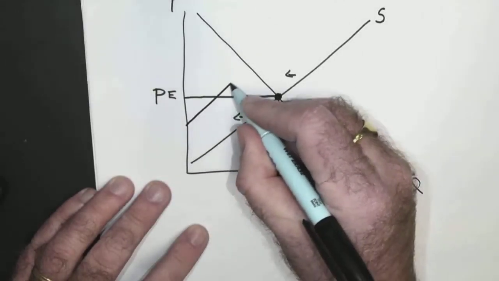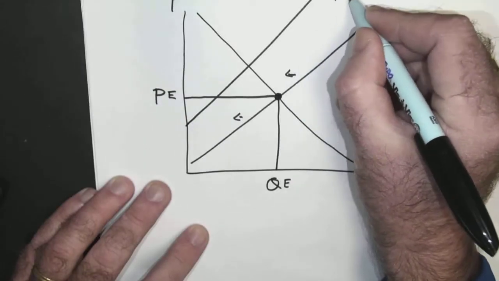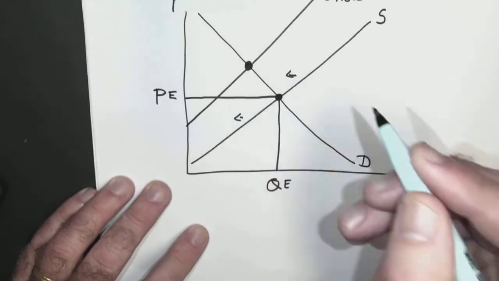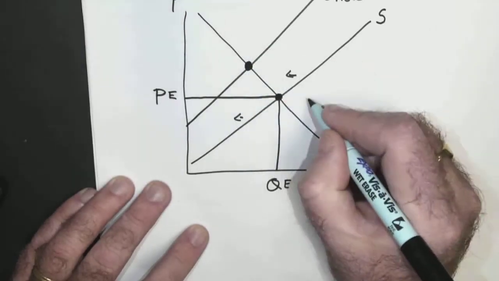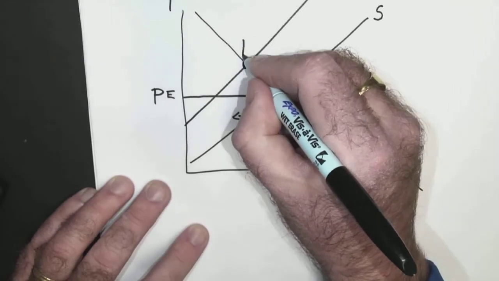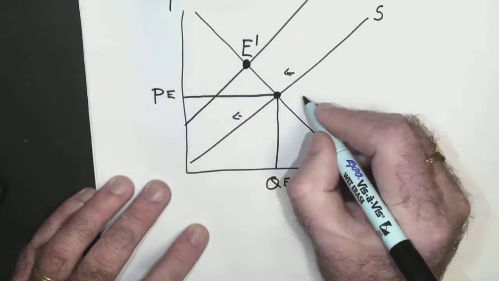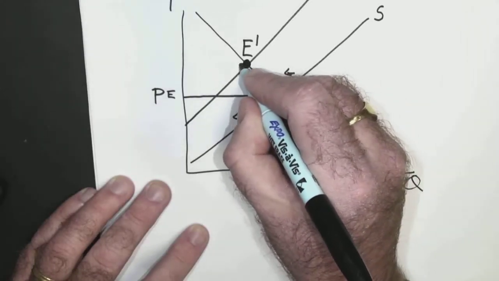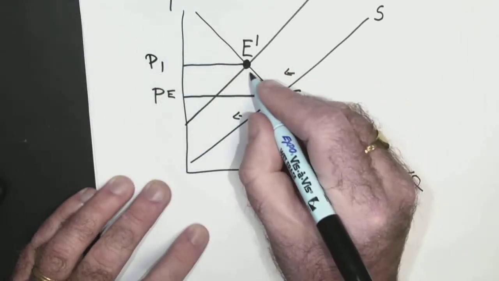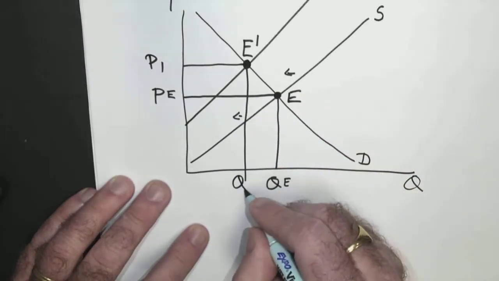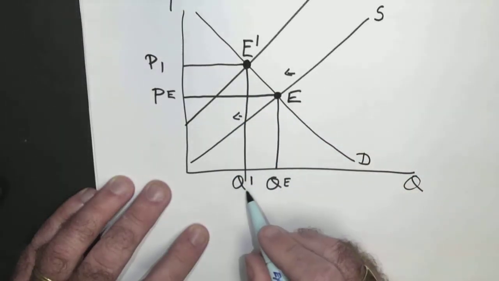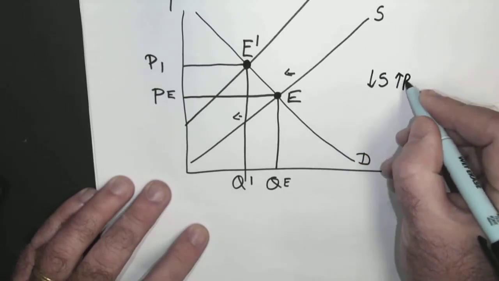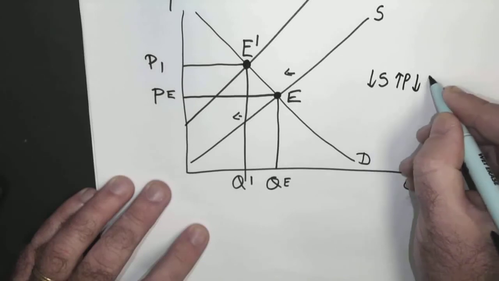So what I'm going to do is I'm going to shift my supply curve to indicate that something has happened. And now we have a new outcome, all right? So what is the new outcome? Well, the new outcome is the new equilibrium here. So let's call this E1. So now what's happened is we have a higher price, call this P1, and we have a lower quantity. So as we'd expect, not only is there less tequila being sold, but the price has gone up and the quantity has gone down.